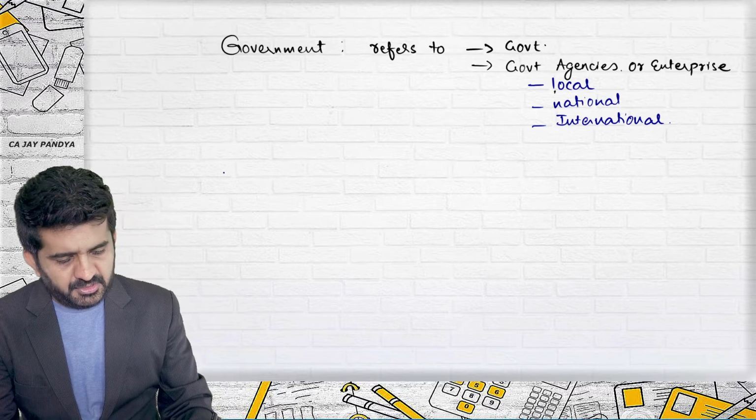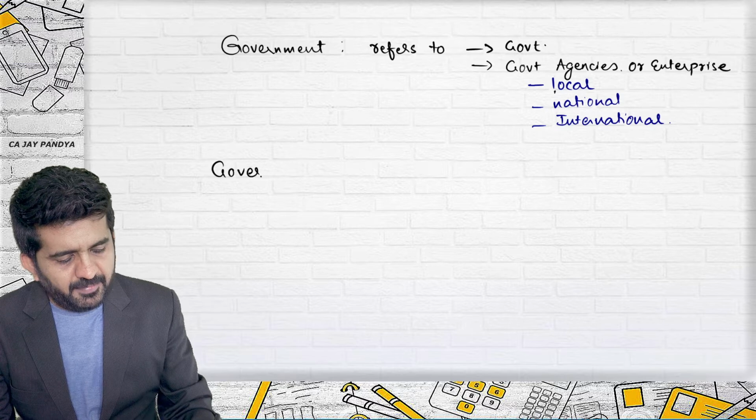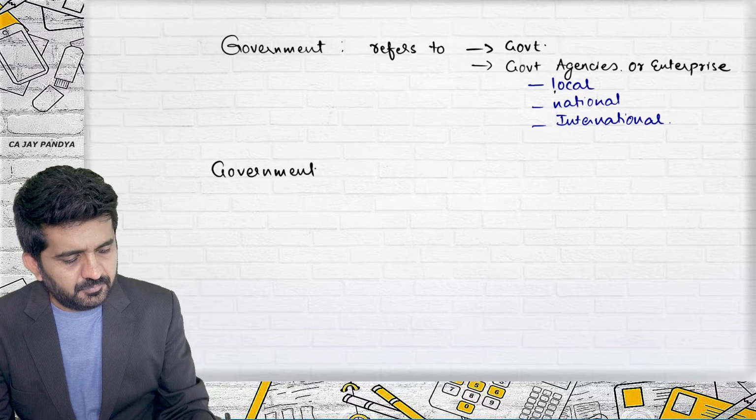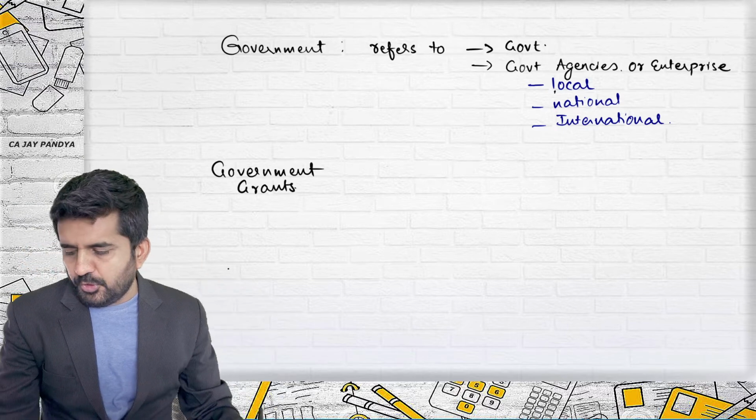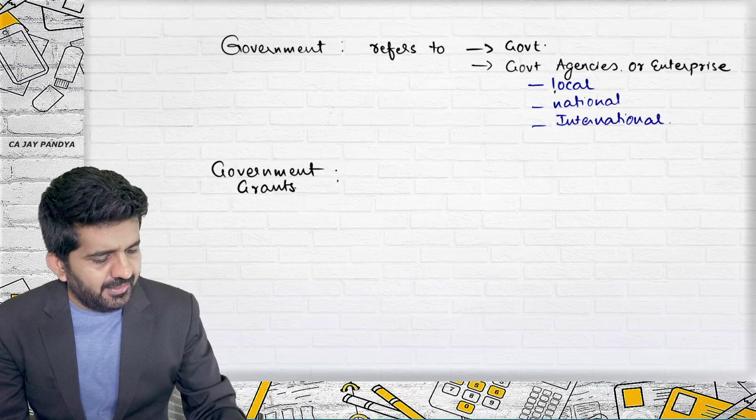Second definition is government grants. So what are government grants? As I told you, it is cash or kind.